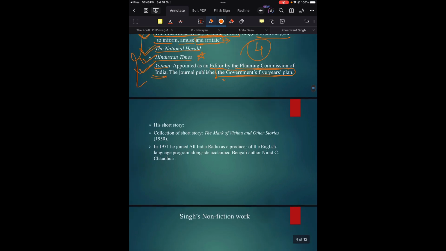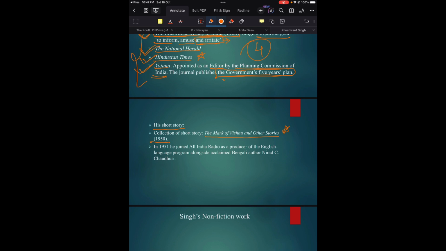Now, next, his short story collection. The name is "The Mark of Vishnu and Other Stories." It was published in the year 1950. Generally Khushwant Singh is known as the novelist in Indian writings in English, so you might be asked about his short story collection because this is his minor work. The Mark of Vishnu and Other Stories, published in 1950, is an important short story collection.